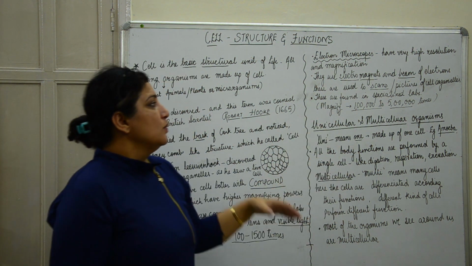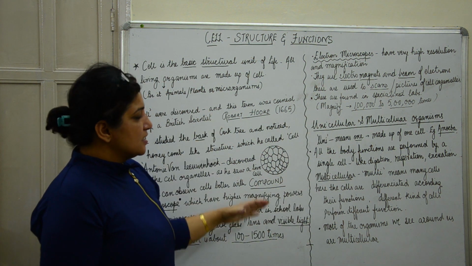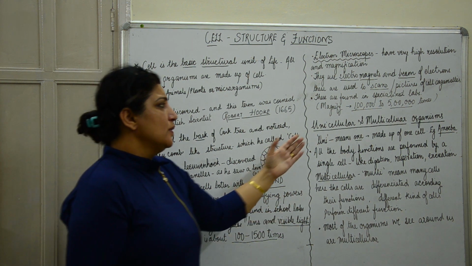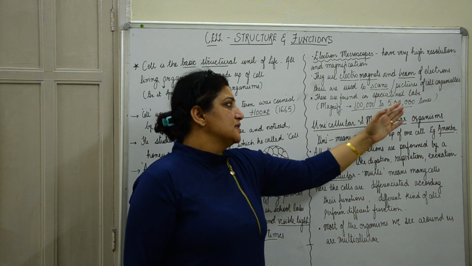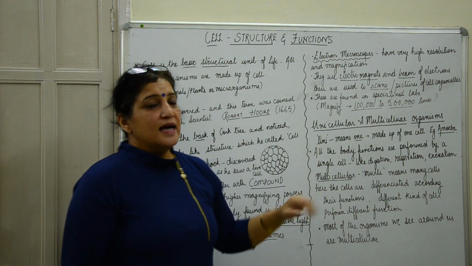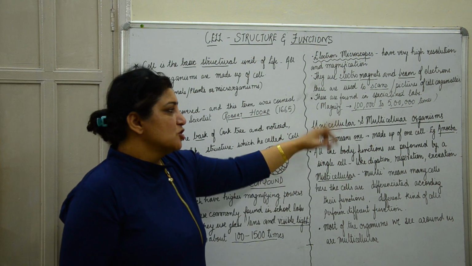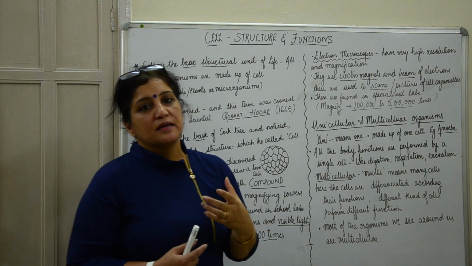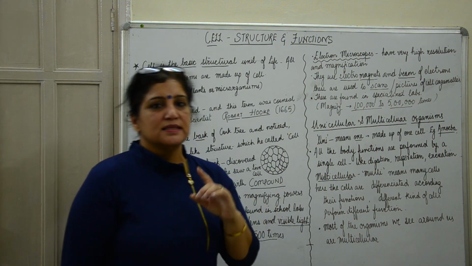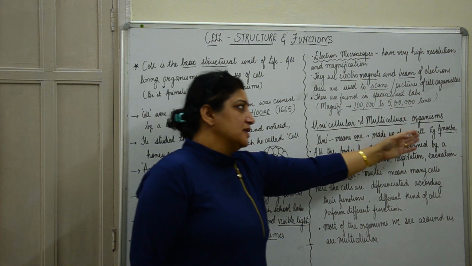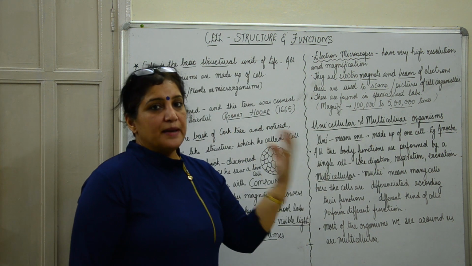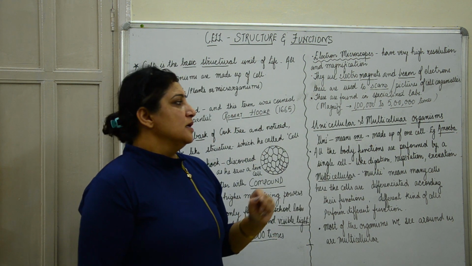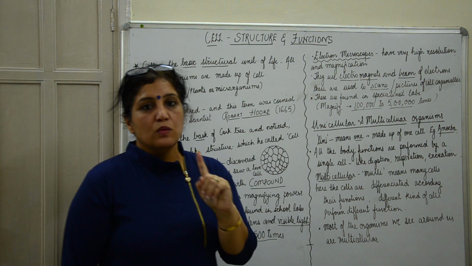Now we have discussed how we can see cells. Now we come to unicellular and multicellular organisms. As the name suggests, uni means one. So unicellular organisms are made up of only one cell. An example for them can be amoeba, or paramecium. These are made up of only one cell.